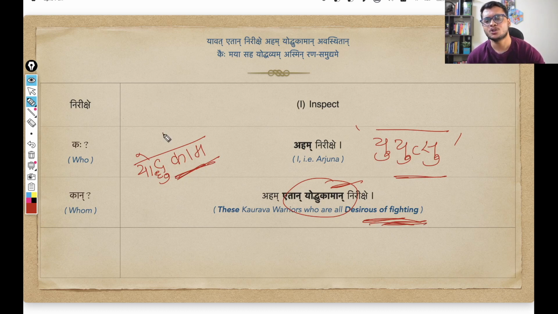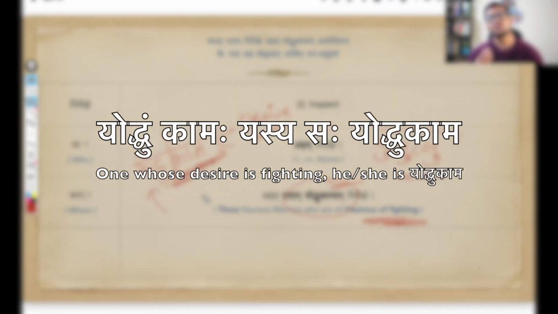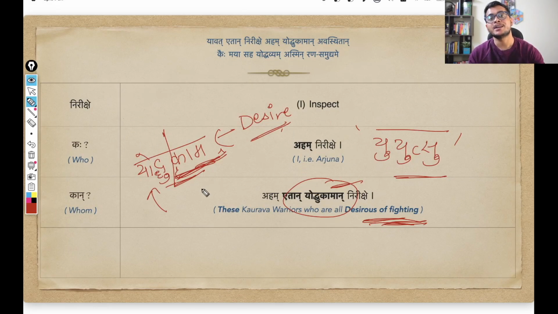And you can understand also, see, this is a combination word, a samas. You see this particular word kam. So kam in Sanskrit is a very common word for desire. Okay, and Yodhu is referring to the war, the battle, or the fighting. And you can decode this particular samas as Yodhu kamaha yasya saha Yodhu kam. That one whose desire is to fight, that person is called Yodhu kam. This is how you can open up this samas.